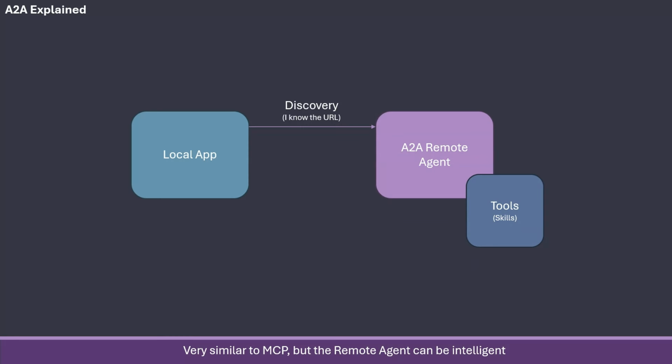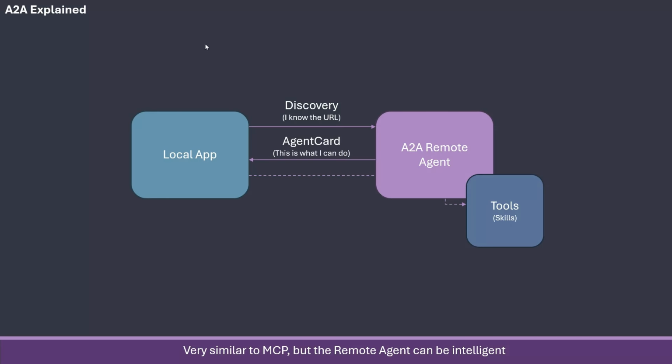So it's just a normal agent, and it has these tools, and it exposes that to the local app as what is called an agent card, where it tells you, I am this, I'm good at this, you can use me for this, and so on. It's sort of like a business card if you met a person, where you could find information about what they can do and how they can help. So a little like MCP's list tools.